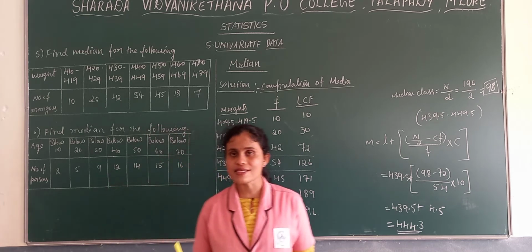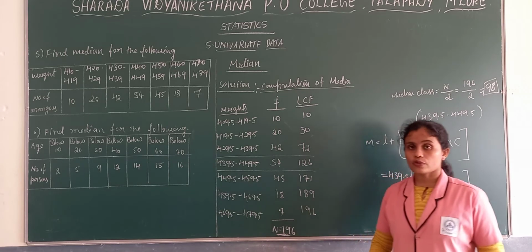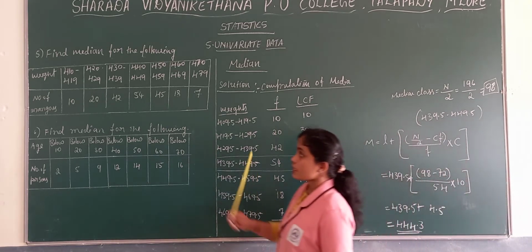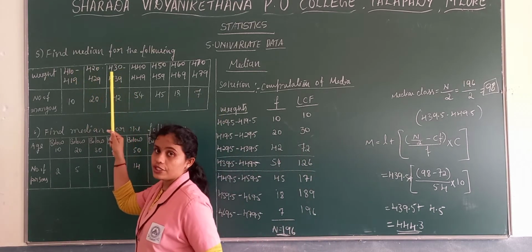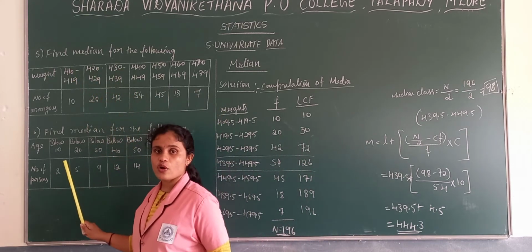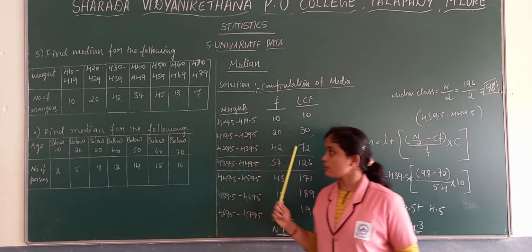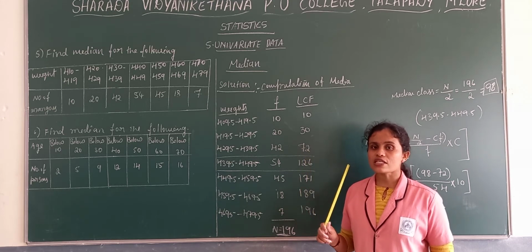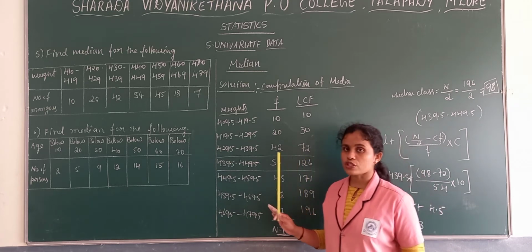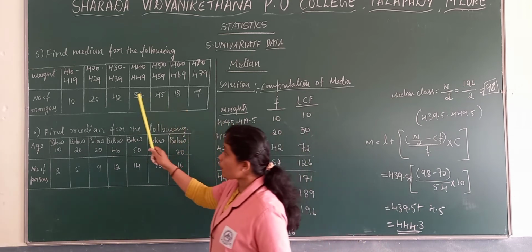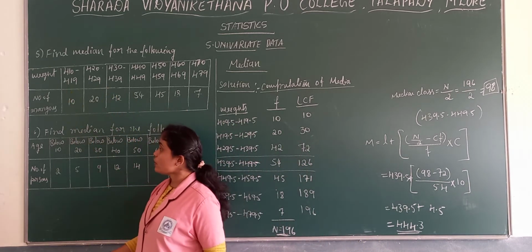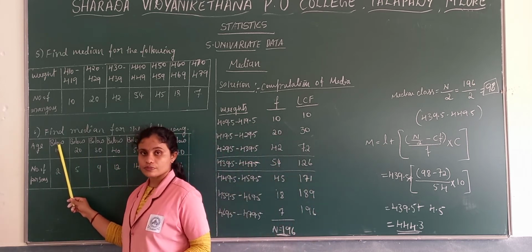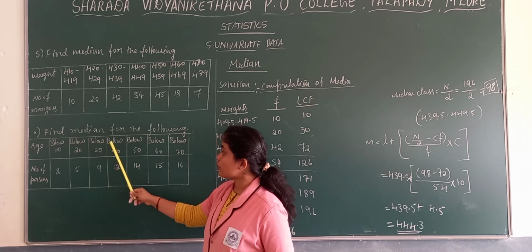In case of continuous, as I said, there are two kinds of continuous class intervals, that is inclusive and exclusive. Inclusive means this kind of problem where there will not be continuity. So if your problem is in inclusive format, in case of median you have to convert into exclusive. In case of mean you are not converting, only in case of median you are converting inclusive into exclusive. So this is about when we get an inclusive problem. Now next we will see when you get the problem where we have below 10, below 20, below 30, below 40.